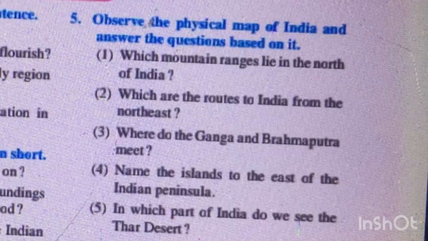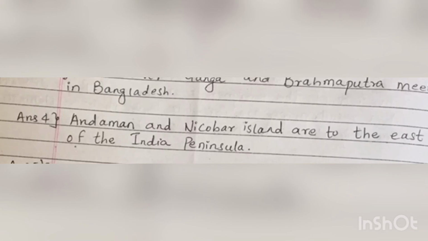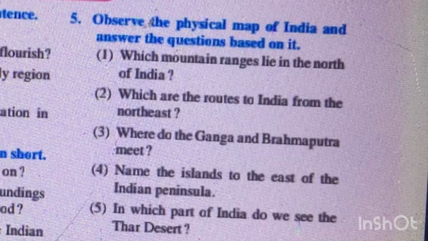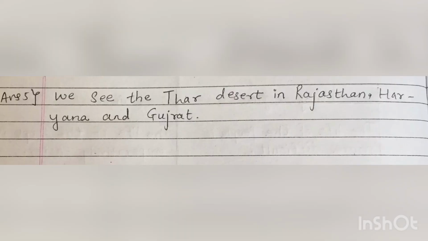Next question. Name the islands to the east of the Indian peninsula. Answer: Andaman and Nicobar Islands are to the east of the Indian peninsula. In which part of India do we see the Thar desert? We see the Thar desert in Rajasthan, Haryana and Gujarat.